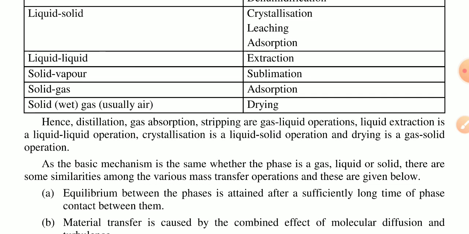Liquid extraction is a liquid-liquid operation, which we will see in detail.